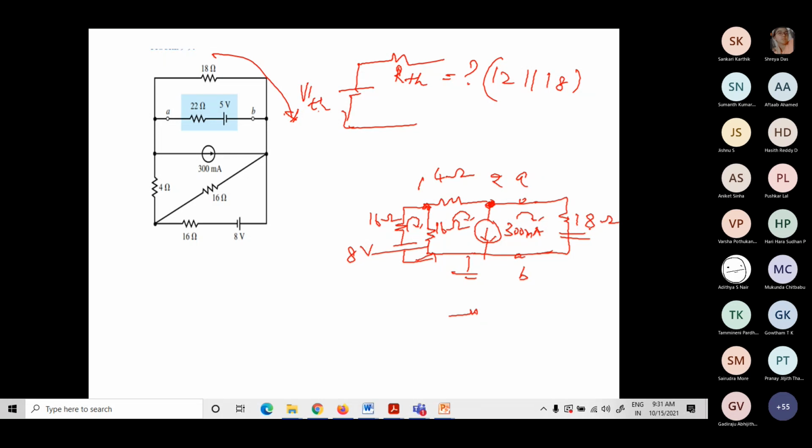You can go for any method. Either you proceed with nodal analysis and find V2, which is nothing but VTH, or you go for super mesh analysis. Three loops are there. Solve it. So loop current I3 multiplied by 18 will give you the Thevenin's voltage. Since a voltage source is also there, it's not maximum power. The question is just to find the Thevenin's equivalent circuit.